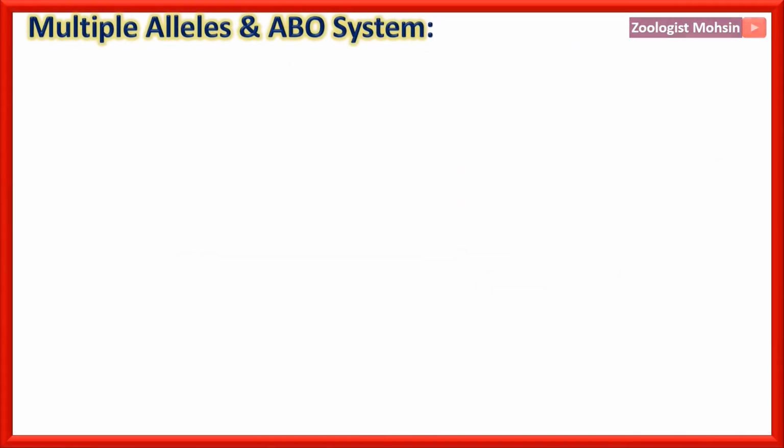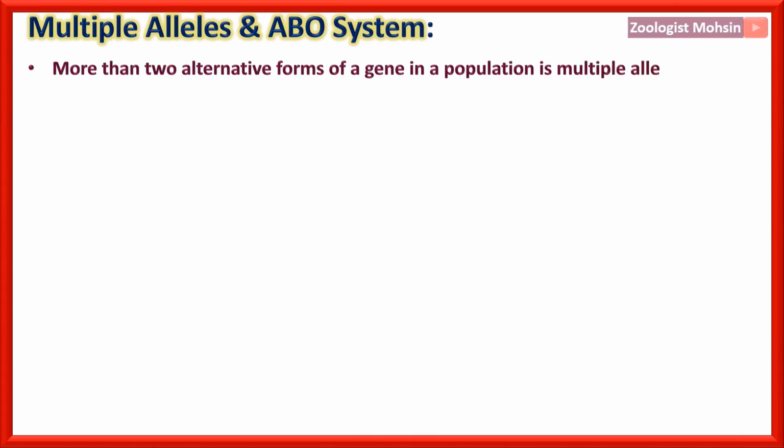Multiple alleles and the ABO system. More than two alternative forms of a gene in a population are multiple alleles. So we see many multiple alleles in humans. By studying multiple alleles, we can also conclude that Mendel's genetics is limited to only a few organisms, not overall. The most important latest research shows that multiple alleles are actually the norm.